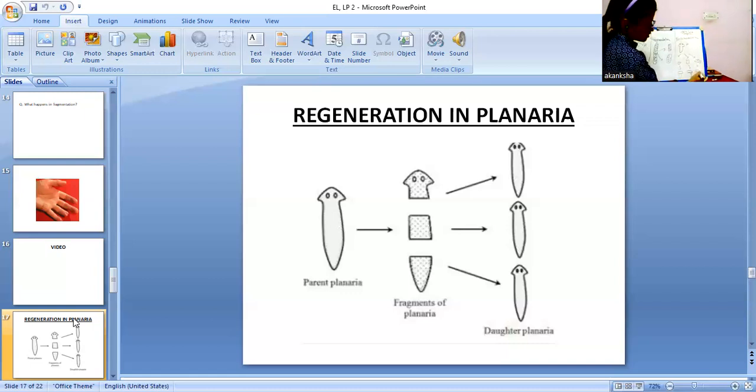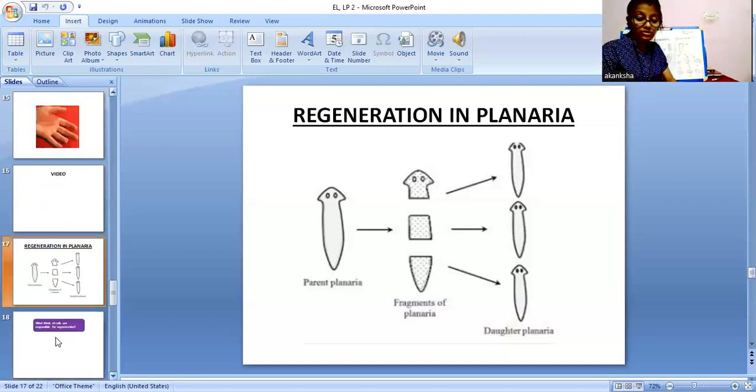So this was all about how reproduction happens in planaria. So how does it happen? The process is known as regeneration. Yes, very good. So as you saw in the diagram also.